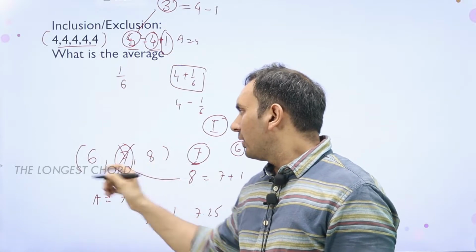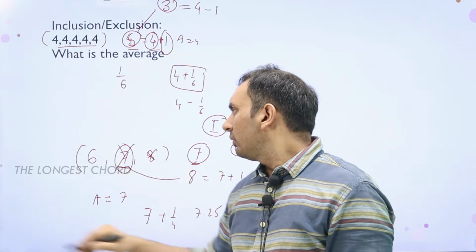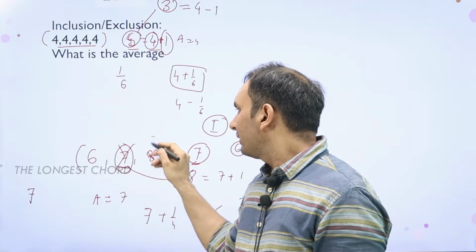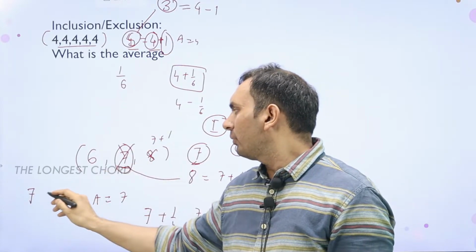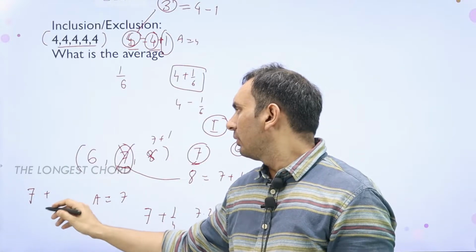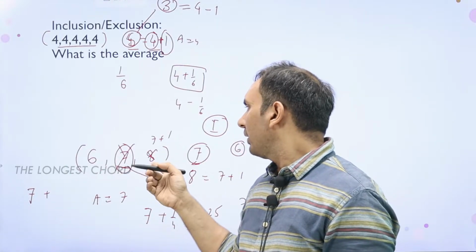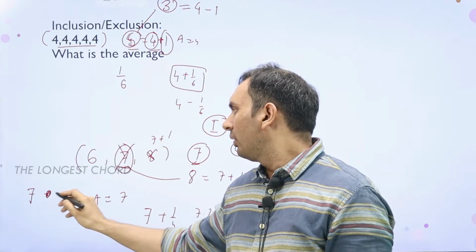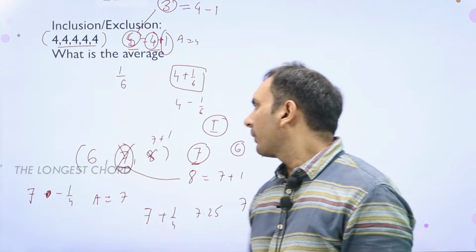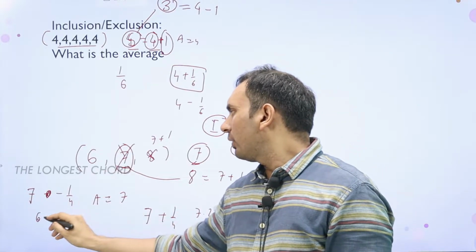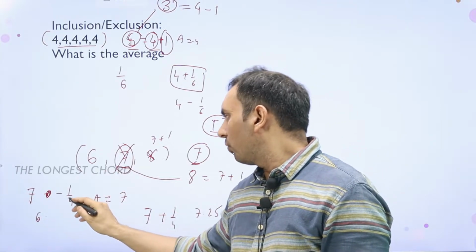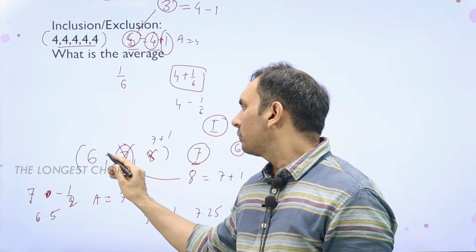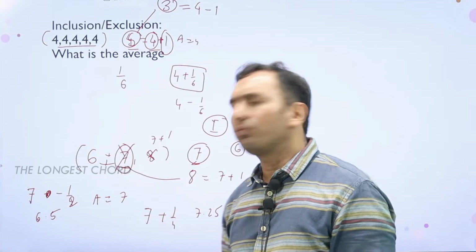Now if I exclude, let's say I exclude an 8. So can I say it will be just 7, and because this 8 is 7 plus 1, so it will be plus. So if I exclude an 8, basically it will take away 1. So we can say 7 minus 1 by 4. So it will be 6.7, sorry, not 4 here, it will be 2 here. So it will be just 6.5, and 6 plus 7 by 2 is again 6.5.